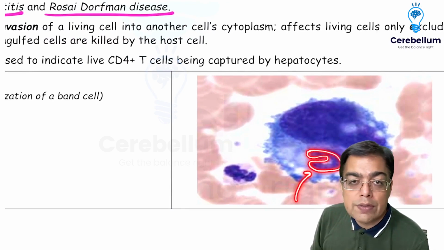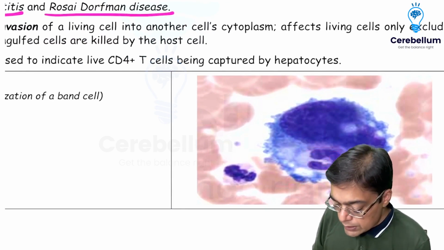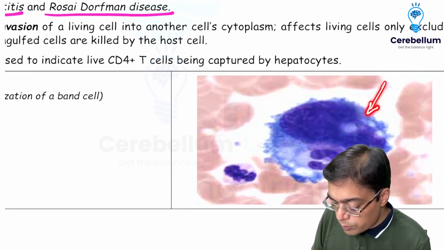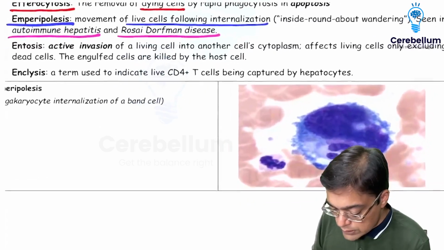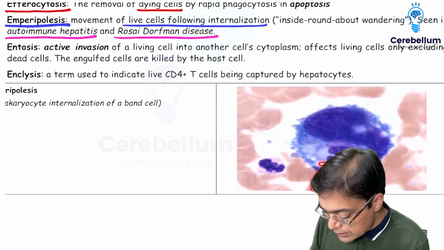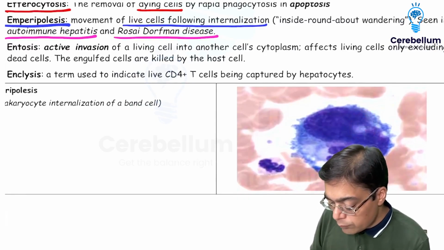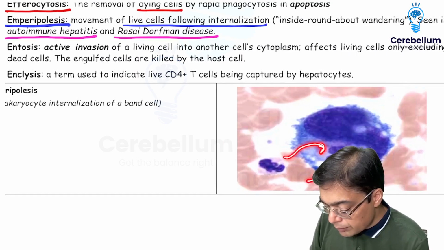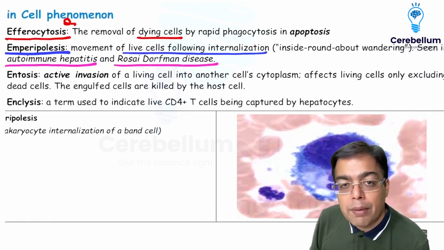It is one of the derivatives that you are having in the myeloid series, and this is going to be entering inside a bigger cell that is going to be a megakaryocyte. So what you have over here is there is internalization of a band cell by the megakaryocyte. So this is going to be wandering inside the bigger cell and coming out. So that is what is going to be given the name of emperipolysis.